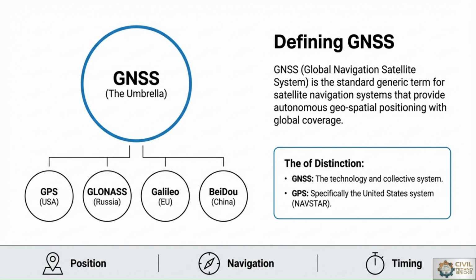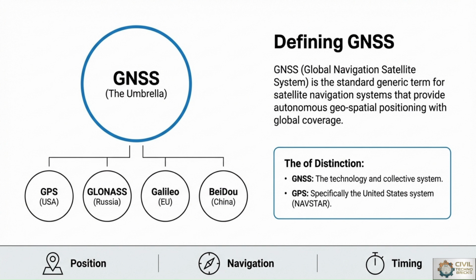It is a global navigation satellite system, which is the standard generic term for satellite navigation systems that provide autonomous geospatial positioning with global coverage. Here, GNSS is the umbrella, under which GPS, GLONASS, Galileo, and BeiDou are the systems which work collaboratively or independently. So GNSS provides accurate geospatial positioning and navigation services worldwide. GPS specifically refers to the United States, while GNSS represents all global navigation systems together.